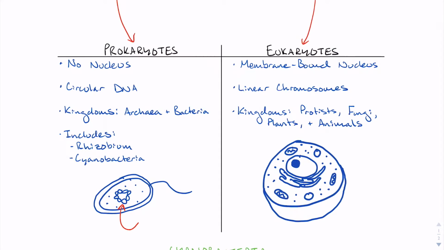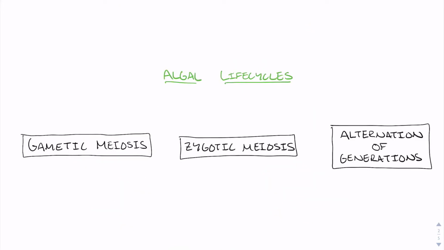Unlike prokaryotes, eukaryotic organisms contain a membrane-bound nucleus that houses the DNA in distinct linear chromosomes. All protists, including algae, fungi, and plants, are eukaryotic. The organisms that we call algae consist of a number of phyla within the kingdom Protista. One of the key features of algae are their unique modes of reproduction. We will explore these different life cycles using a few key phyla.